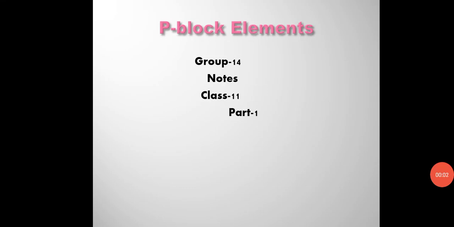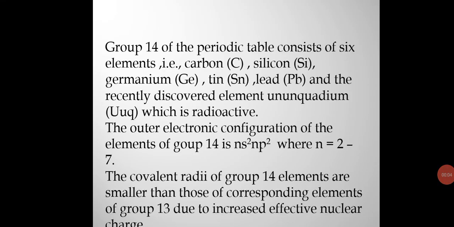Now coming to group 14 elements. Group 14 of the periodic table consists of 6 elements, that is carbon, silicon, germanium, tin, lead and the recently discovered element ununquadium, we can say Uuq, which is radioactive.